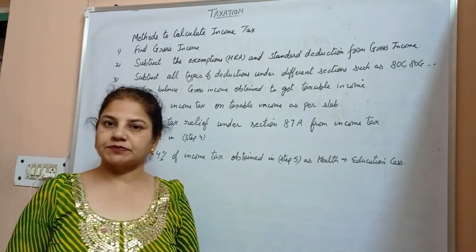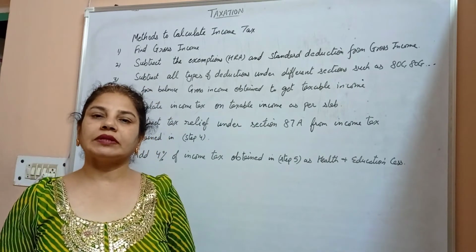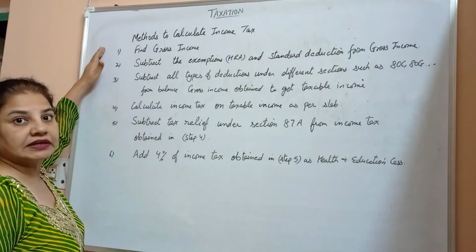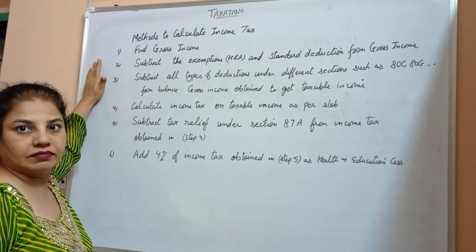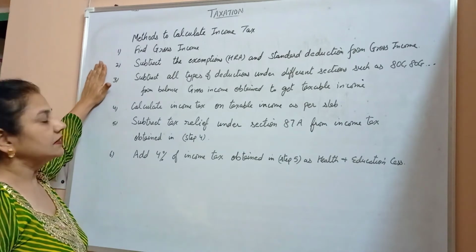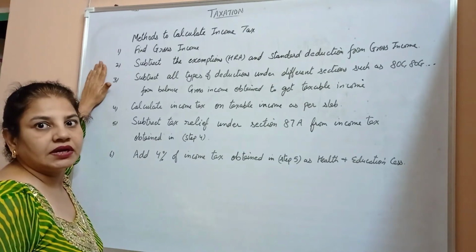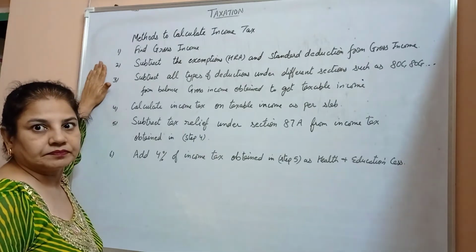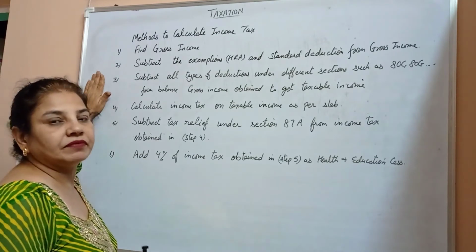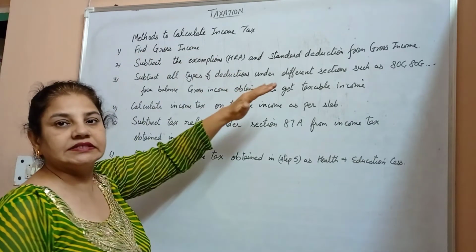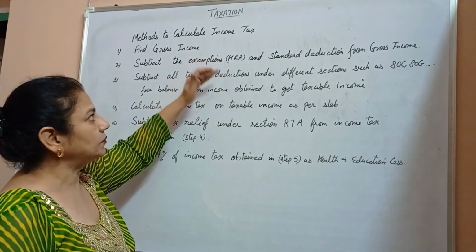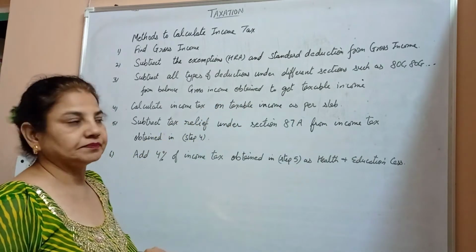Before we proceed to the income tax problem, first of all we should know the method used to find the income tax. To calculate the income tax, the following steps are applied. First, find the gross income. Second, subtract the exemptions, say HRA and the standard deduction, from the gross income. Third, subtract all types of deductions from the different sections, such as 80C, 80G and so on, from the balance gross income obtained from step 2 to get the taxable income.